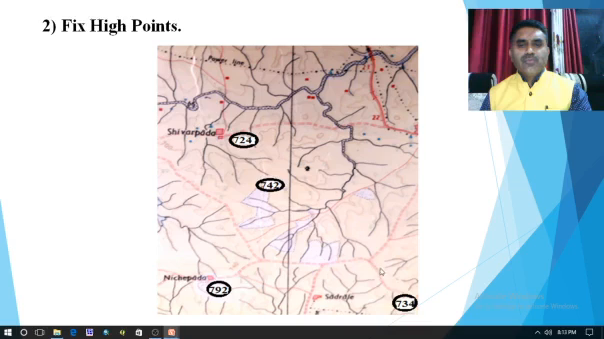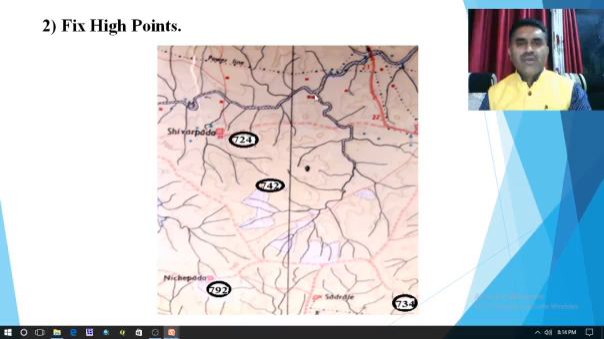If we compare these high points to each other, then we come to know that 792 is the highest point, the next point is 742, then 734, and the last or the lowest point is 724. It means that water always flows from the high point to the lower point, so the direction of flow of water in this watershed is from south to north. So here is the lower point, or the outlet point, of this watershed.